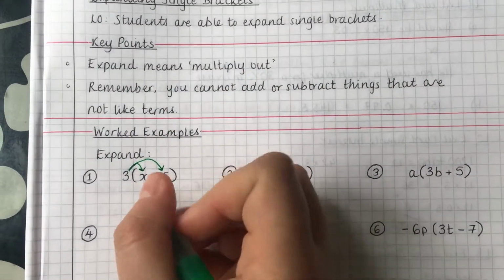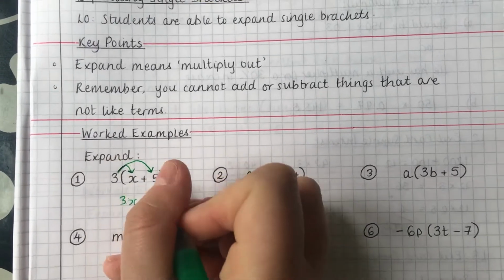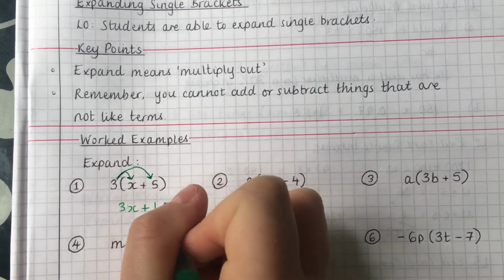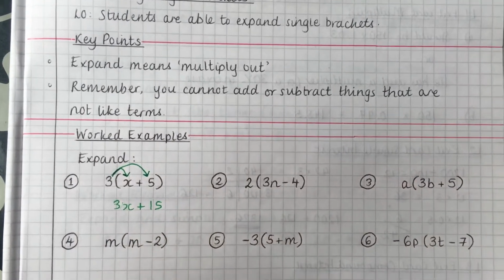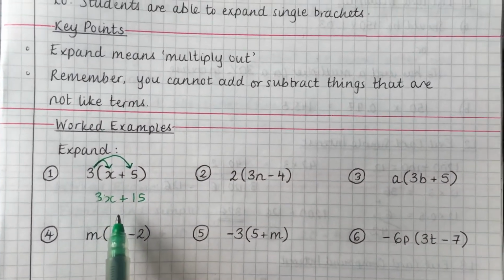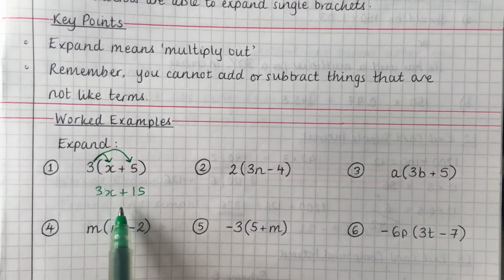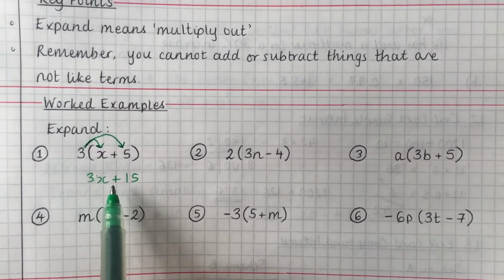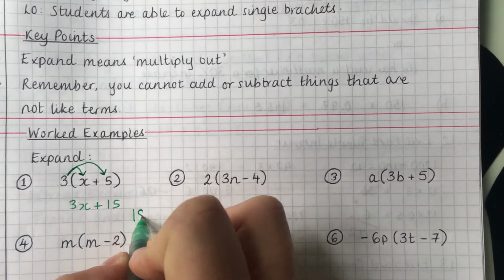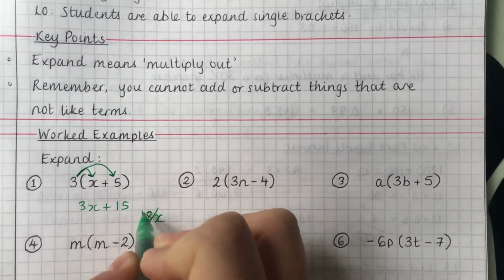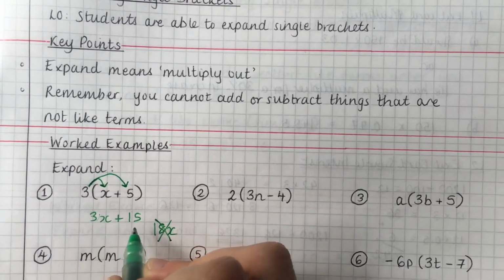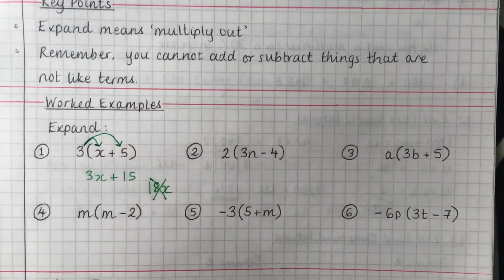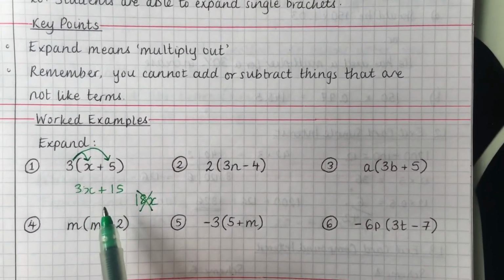So 3 times x is 3x and 3 times 5 is 15. Now we put a plus in the middle because 3 and 5 are both positive. Now that is your final answer. Some people get confused and they think that you can write 3x add 15 as 18x, but we absolutely cannot do that because these are not like terms. For us to be able to add these, they'd both have to have an x at the end. So that is actually your final answer.